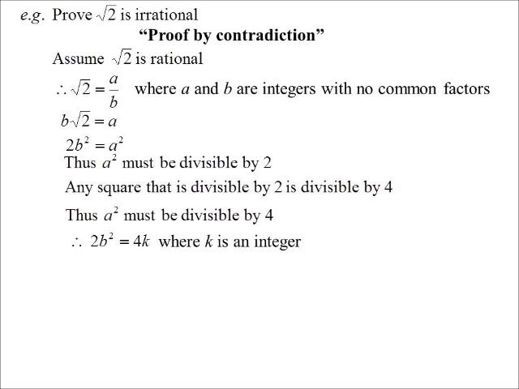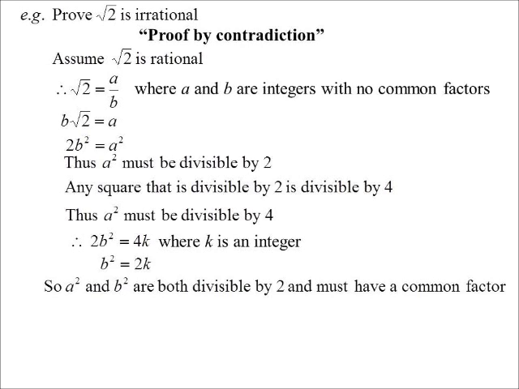So 2b squared can be written as 4 times something, where k is some whole number, some integer. Because we've just said that a squared, which is 2b squared, is divisible by 4. So b squared, therefore, is 2 times something. Well, that means a squared and b squared are both divisible by 2. And they have a common factor. But our initial statement was they have no common factor. So I'm now contradicting myself. By assuming they have no common factor, I've proven that they do have a common factor. Therefore, my original statement must be false.